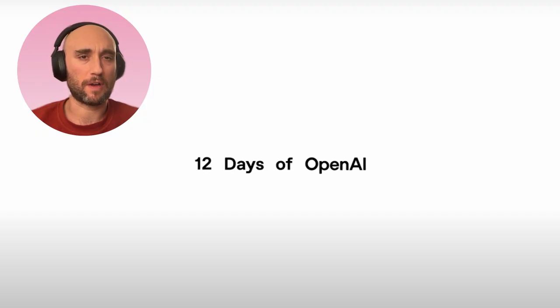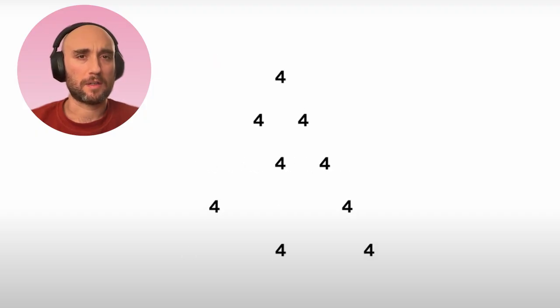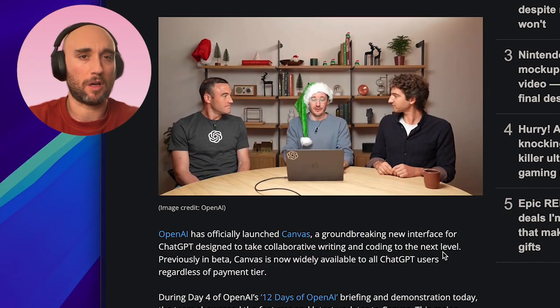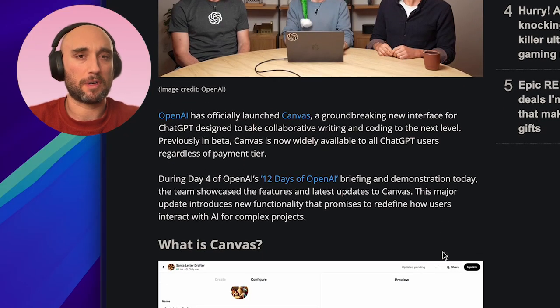In this video, we're going to quickly go over the updates in days 4, 5, and 6 of the 12 days of OpenAI. Day 4, Canvas went public. And Canvas is a feature that was announced a few months ago. It was in beta. It's kind of OpenAI's answer to Anthropic's Claude artifacts. And this announcement is broken into 3 different parts.